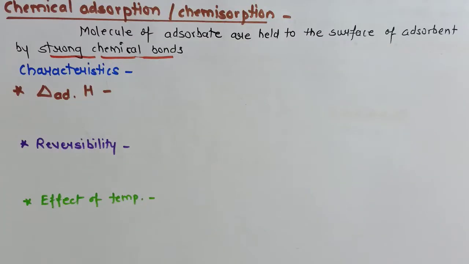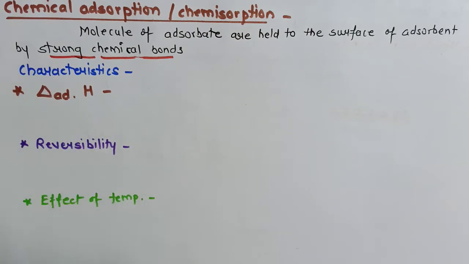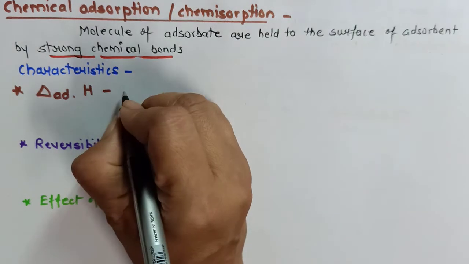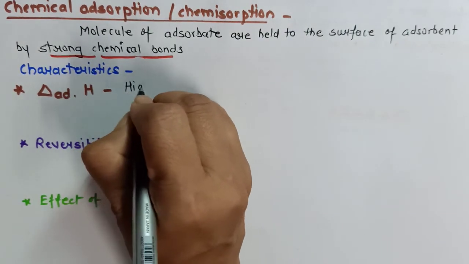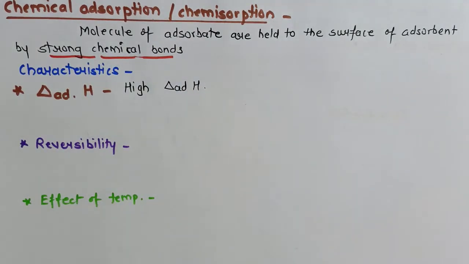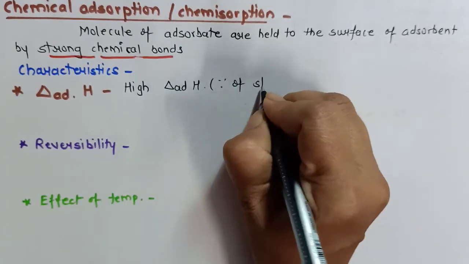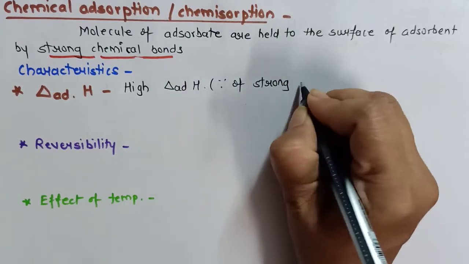This is how Chemisorption differs from Physisorption, and therefore the characteristics of Chemisorption become totally opposite to those of Physisorption. For example, the first one, enthalpy of adsorption. In Physisorption, it was very low. And in case of Chemisorption, it has high adsorption enthalpy because of strong chemical bond formation.